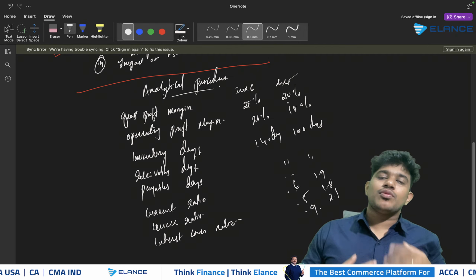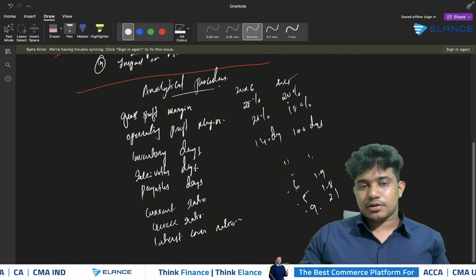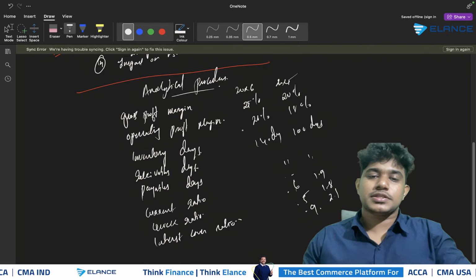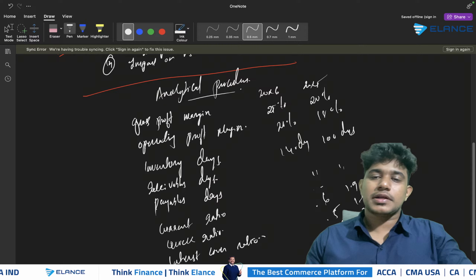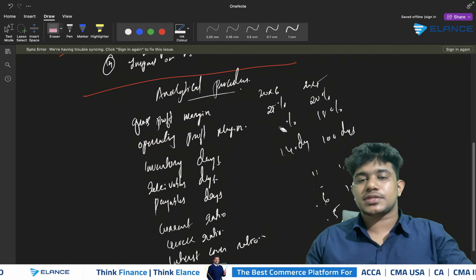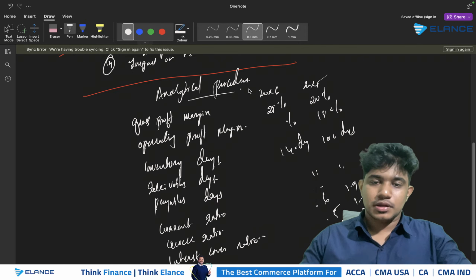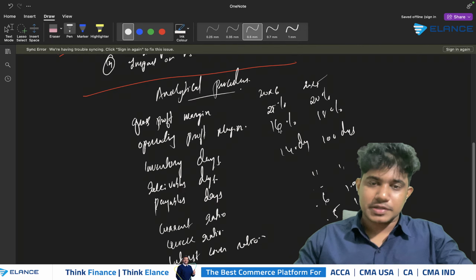However, when these are moving in inverse relation, say for example, if the gross profit margin of the company has increased from 20% to 25%, but the operating profit margin has decreased from 18% to maybe 16%.